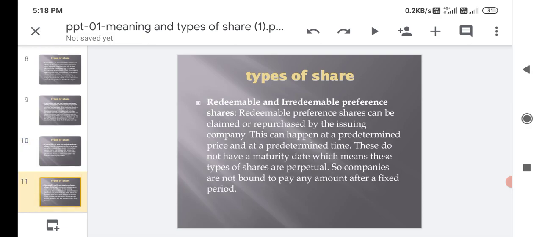Next types of shares, redeemable and irredeemable preference shares. Redeemable preference shares can be claimed for repurchase by the issuing company. This can happen at a predetermined price and at a predetermined time. Irredeemable shares do not have a maturity date, which means these types of shares are perpetual, so companies are not bound to pay any amount after a fixed period.